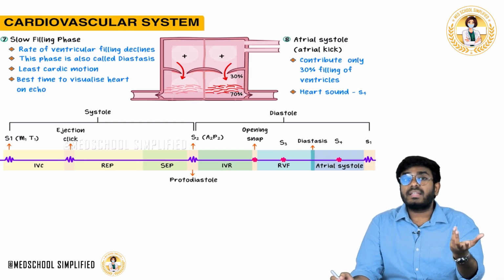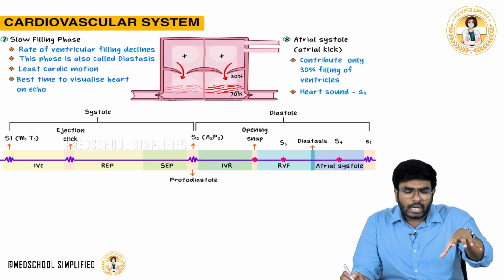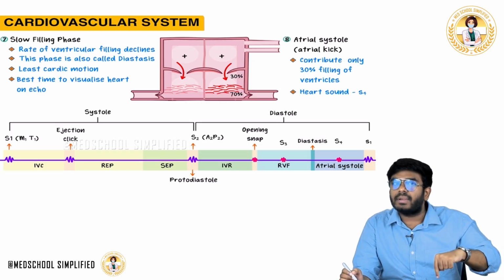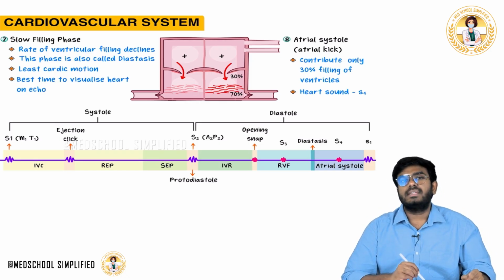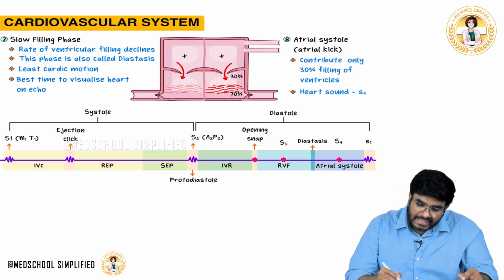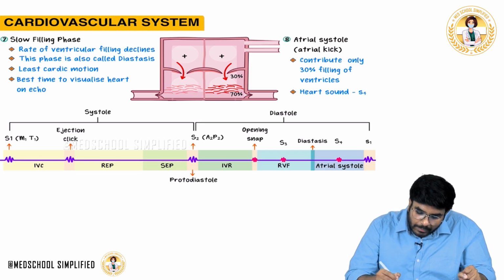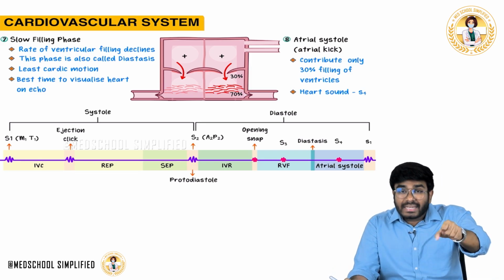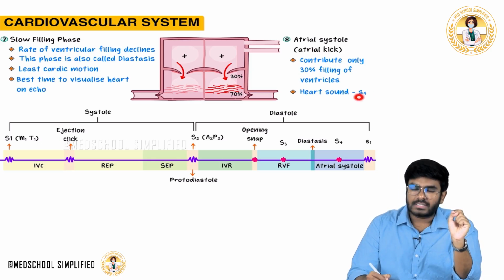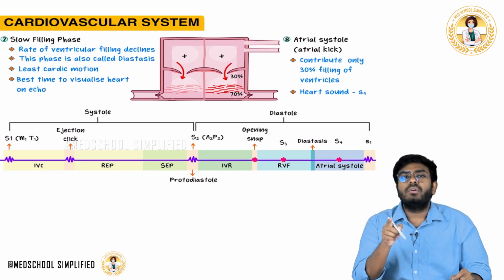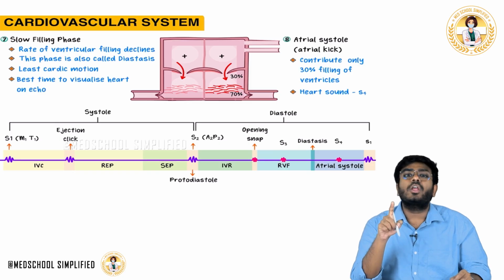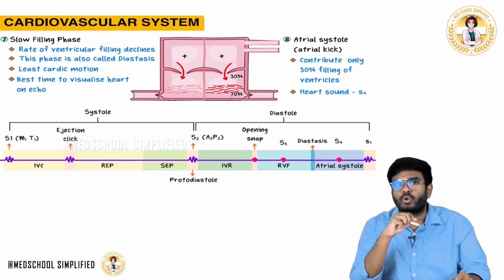Later I will explain where that 70% came from. But right now, because of atrial contraction, how much percent of ventricular filling is happening? 30% of ventricular filling. So atrial systole, also called atrial kick, contributes to 30% filling of the ventricles. This contraction of the atria will cause a heart sound, which is called the S4 heart sound. S4 heart sound is heard during atrial contraction, or atrial kick, or atrial systole.